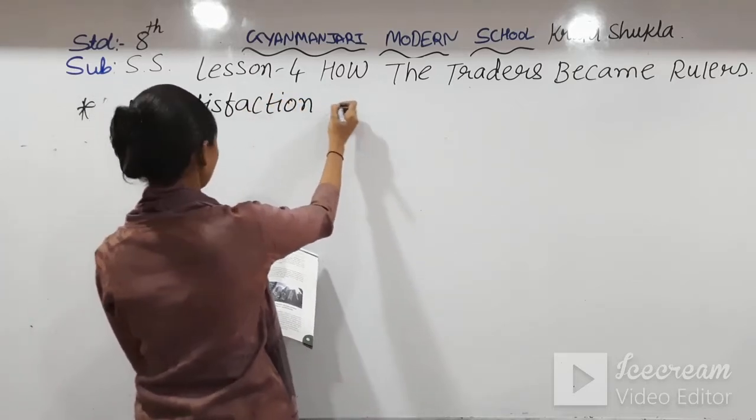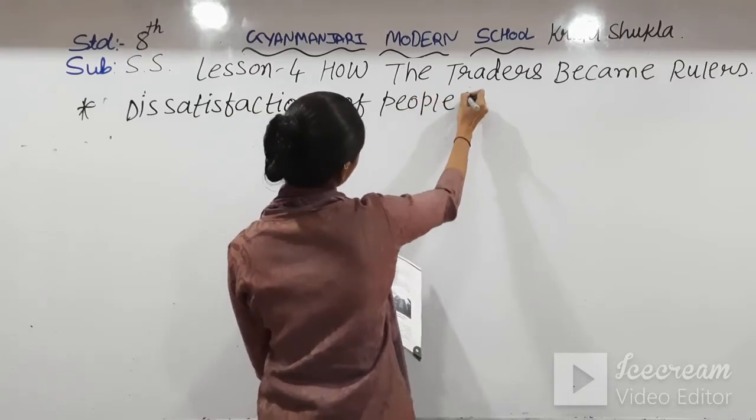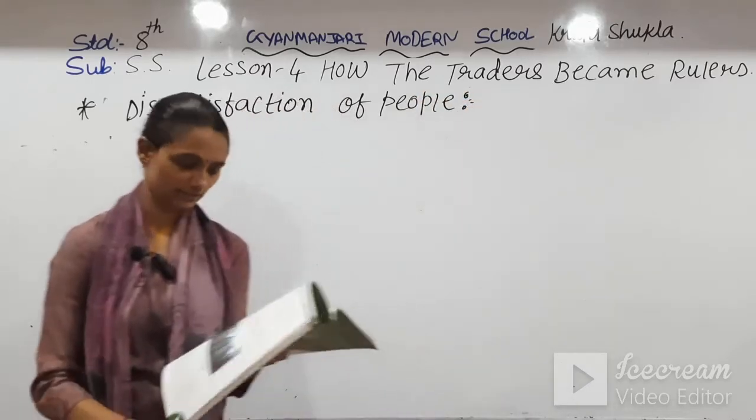People were not happy with these changes, so they were not satisfied with them.